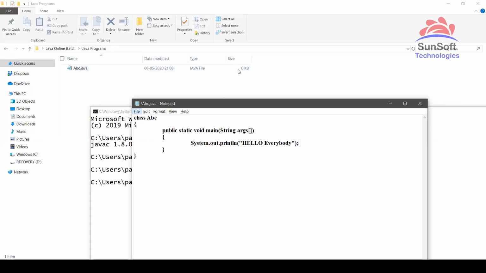Now see, right now it is 0 KB, but if I save this, it has changed the size to 1 KB. Yes, now it has got some data. So this is the file, now saved. Now I want to compile this.